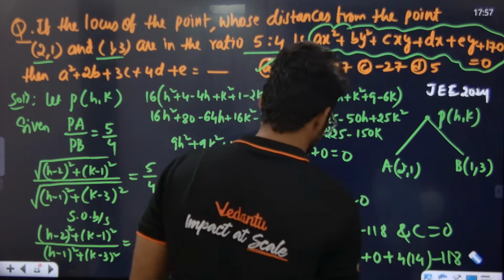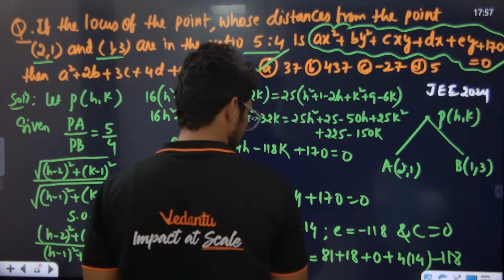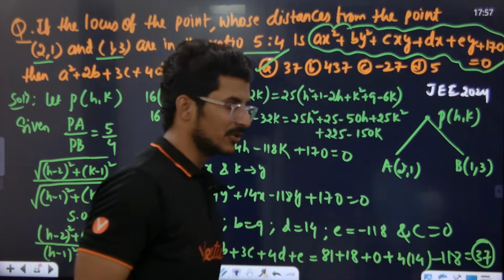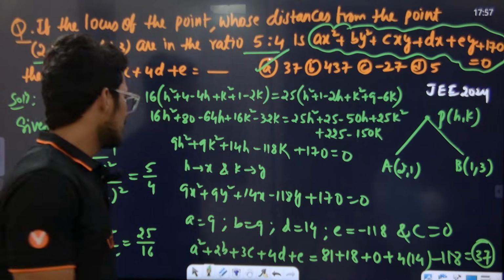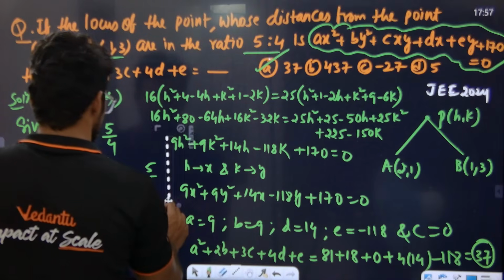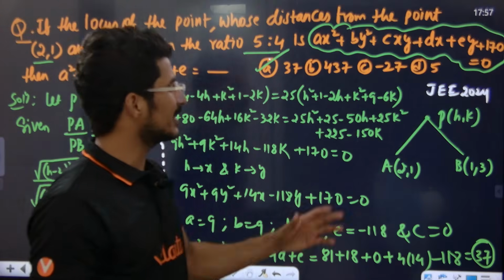Everyone, after solving this we get 37. It is a bit of a lengthy calculation, but you must do it. Any doubts? This is how we do locus questions. Calculate this. There is nothing that conceptual here.